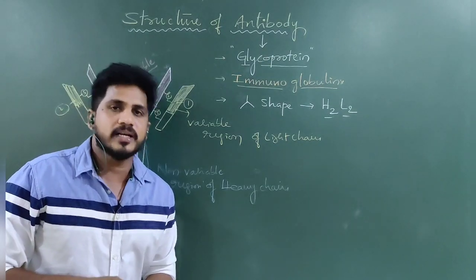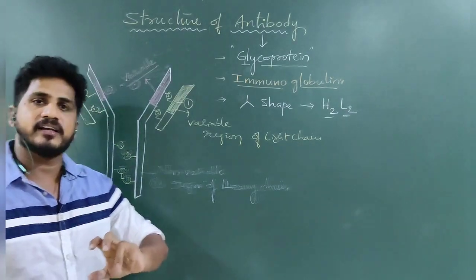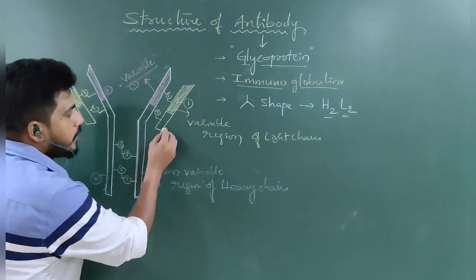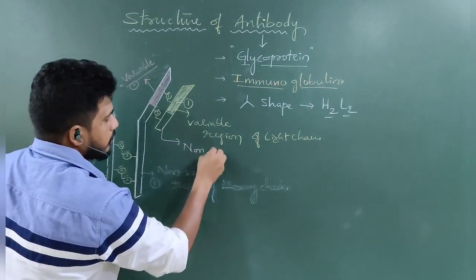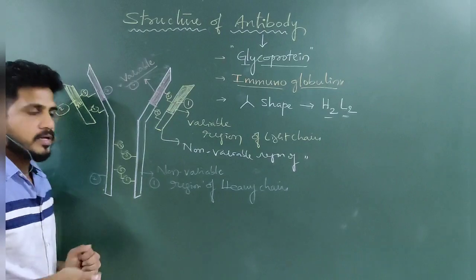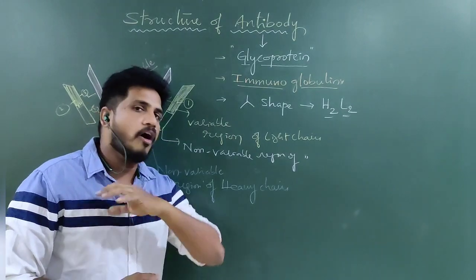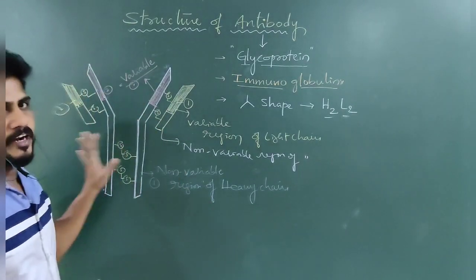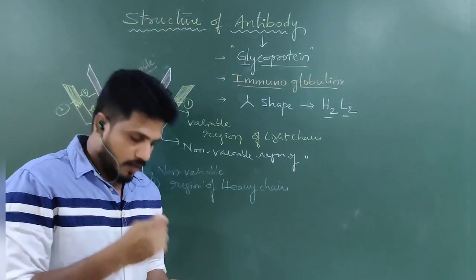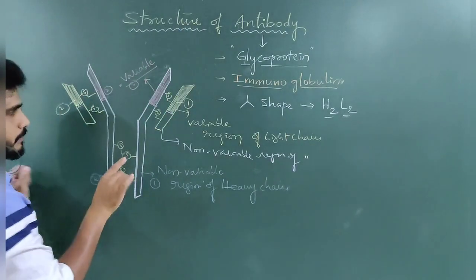Here one should clearly observe that variable regions mean the amino acid sequence pattern is different from one antibody to another according to their types. But in any antibody, the non-variable region of the light chain and the non-variable region of the heavy chain are quite similar in all antibody structures. This is a fundamental thing. How are those two connected? By disulfide bond.